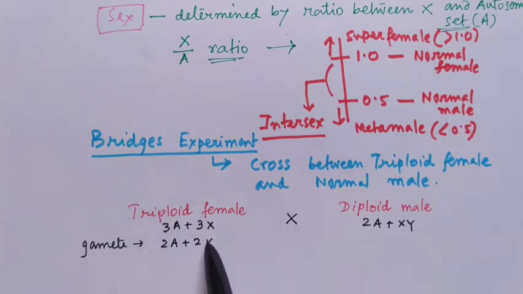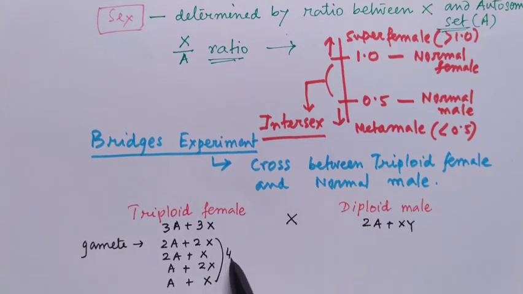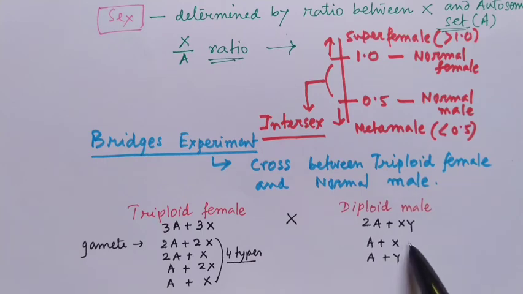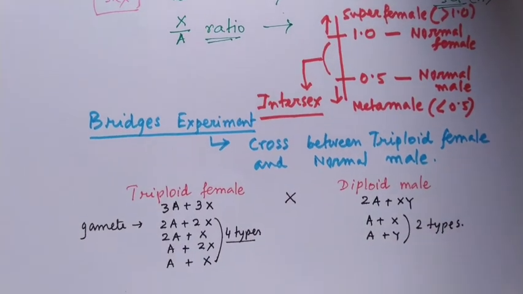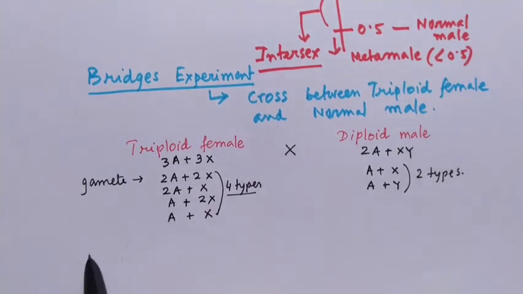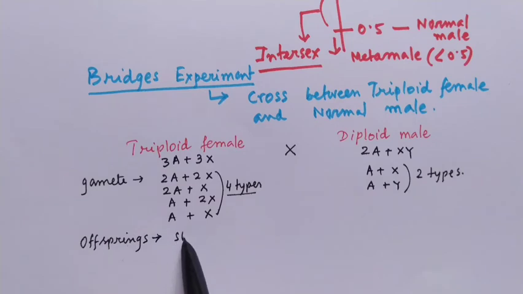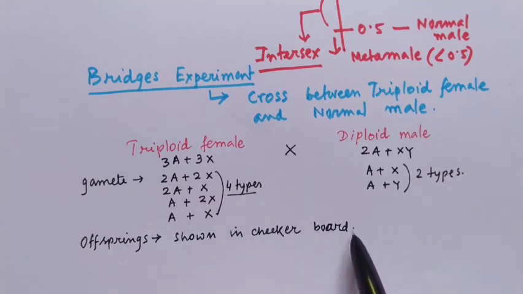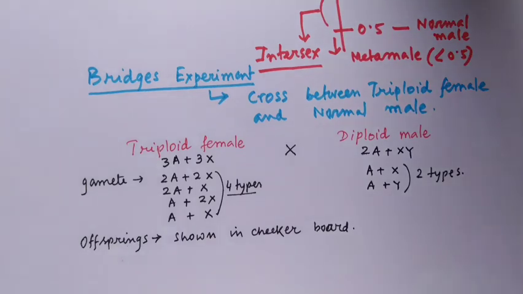Then gametes will be produced. 4 types of gametes will be produced from the triploid female, and 2 types of gametes will be produced from the normal diploid male, A plus X and A plus Y. Then the offspring that will be obtained from this cross are presented in the checkerboard below.